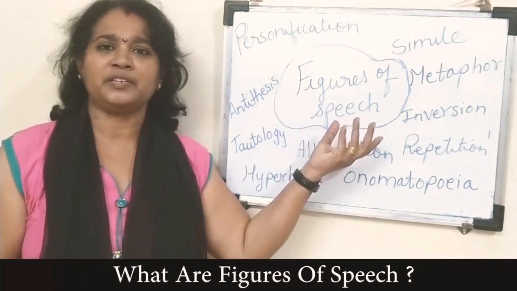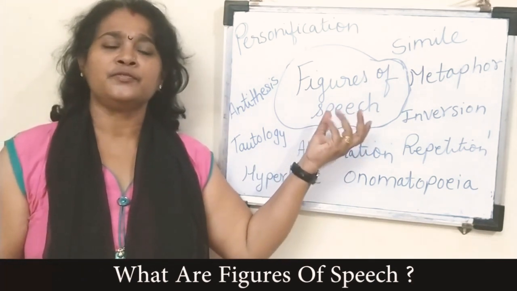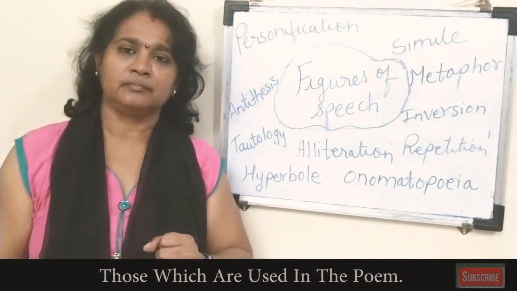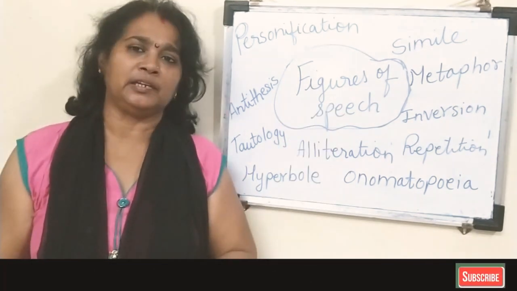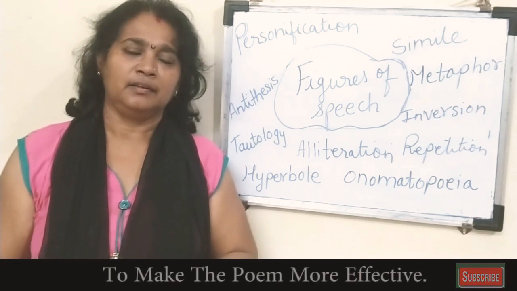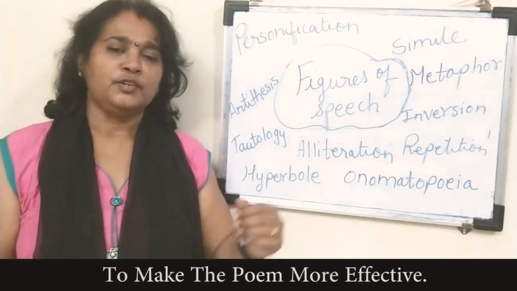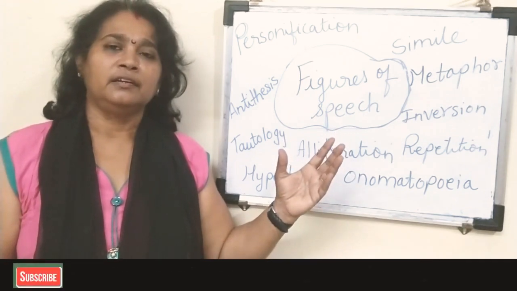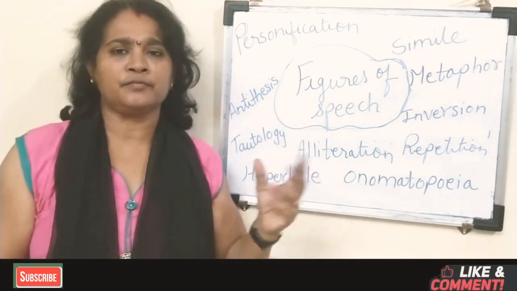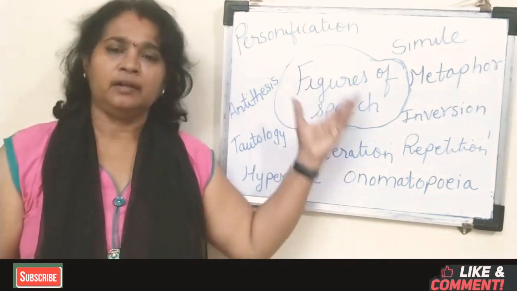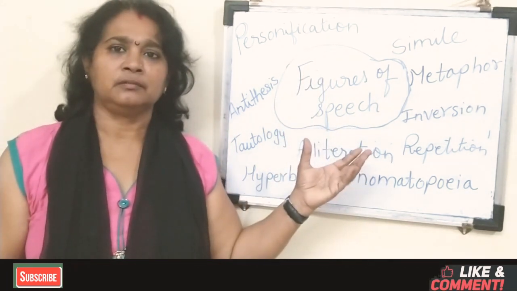Now what are figures of speech? Figures of speech are those which are used in the poem. You will find them in the poem only. Why? To make the poem more effective. So we have near about 20 to 25 figures of speech. Today in this session we will do 10 figures of speech.